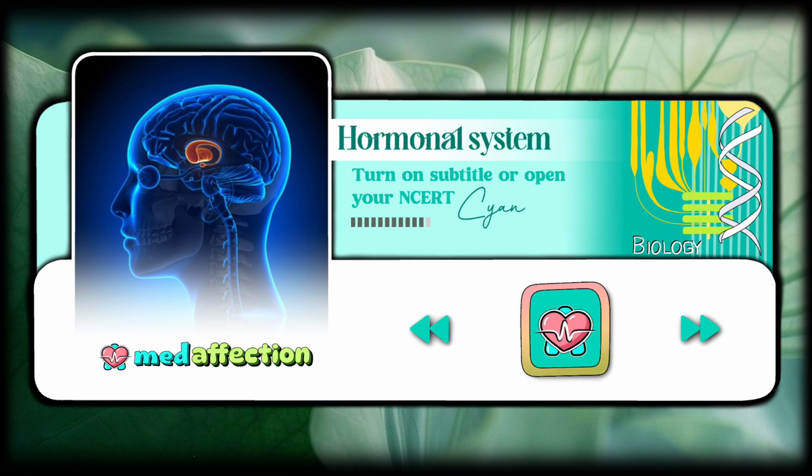MSH acts on the melanocytes (melanin-containing cells) and regulates pigmentation of the skin. Oxytocin acts on the smooth muscles of our body and stimulates their contraction. In females, it stimulates a vigorous contraction of uterus at the time of childbirth, and milk ejection from the mammary gland.